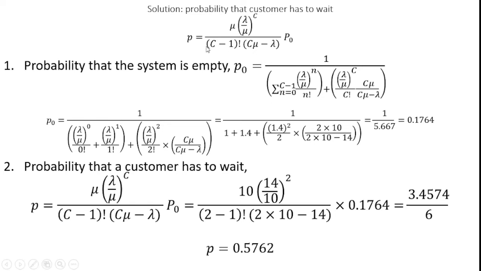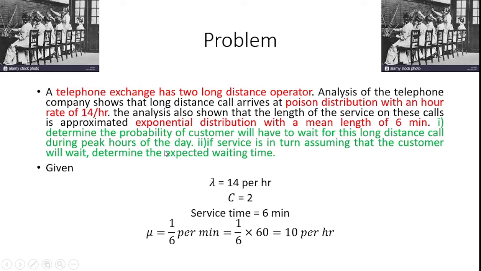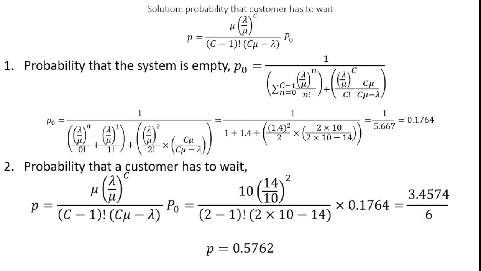After that, C means the number of service providers. Here, a telephone exchange has two long distance operators, so the service providers are two. So the probability that the system is empty has to be identified, because the P formula also contains P naught.